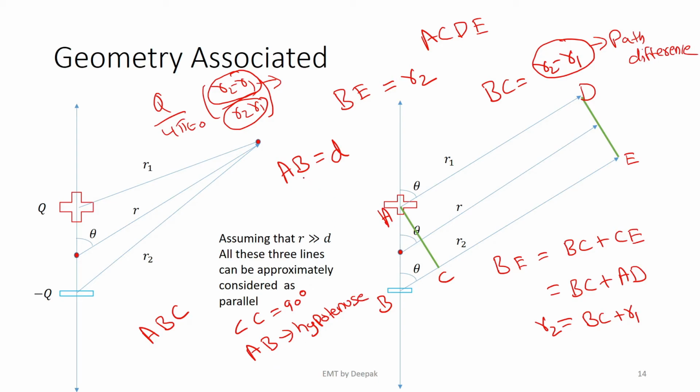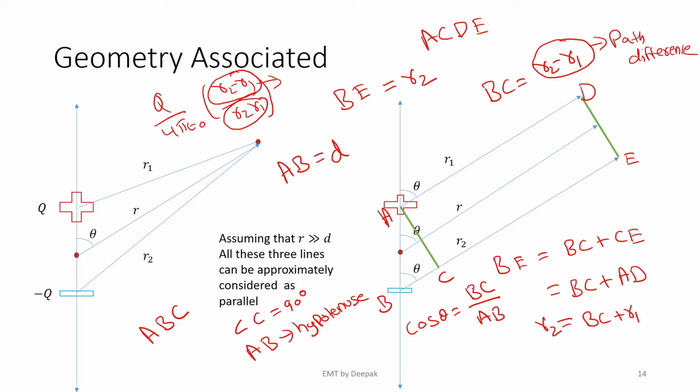But what is AB? AB is equal to D. So if I determine cosine of this angle theta, cos theta equals the adjacent side BC divided by the hypotenuse AB.